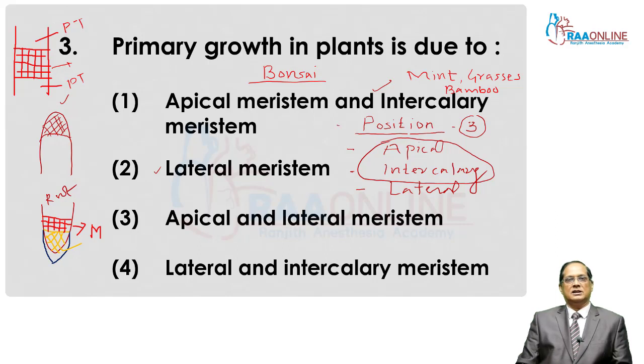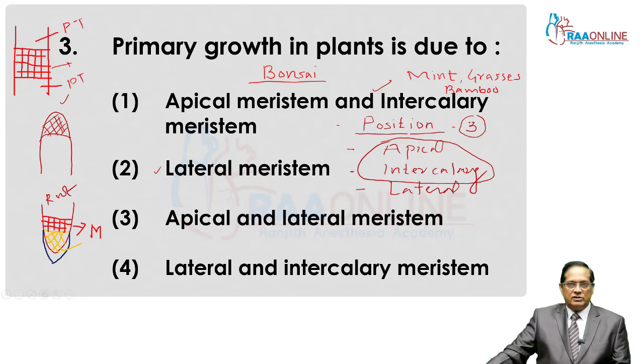That's why they grow again and again even after cutting. These are the two questions concerned with the apical meristem and the intercalary meristem.